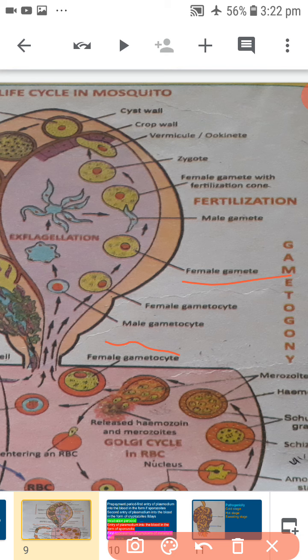Since the two gametes are dissimilar in size, this process is known as anisogamy. The female gamete that bears the syncaryon is called zygote, which is round and non-motile.